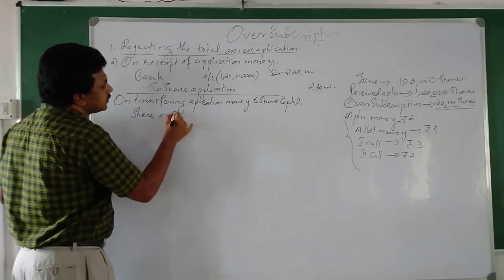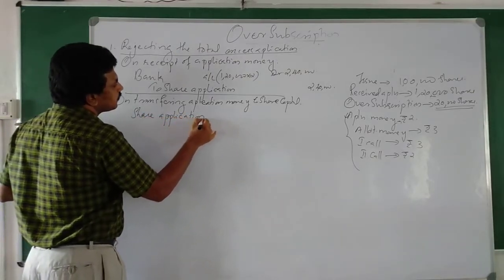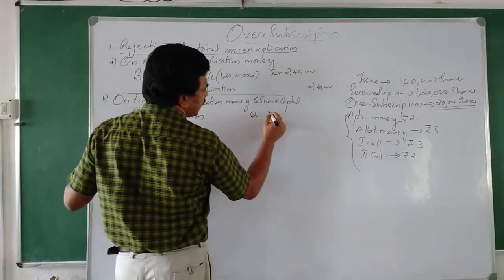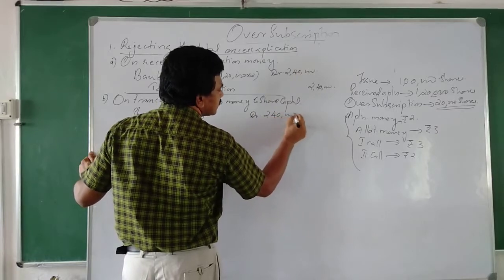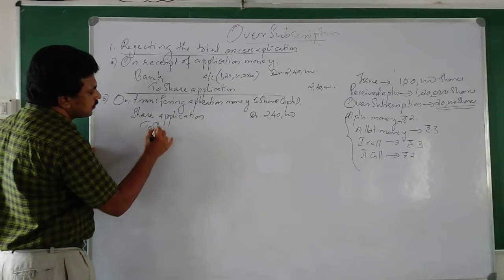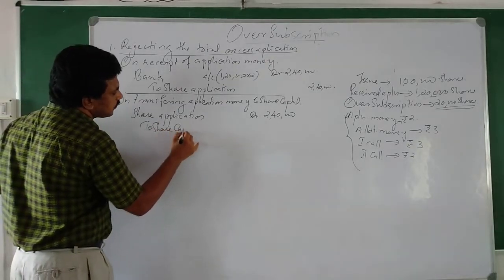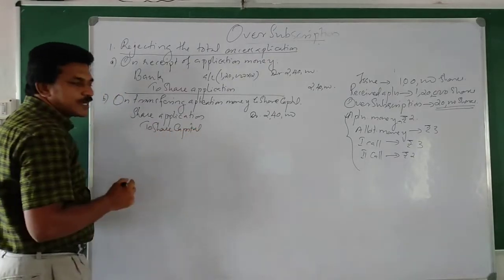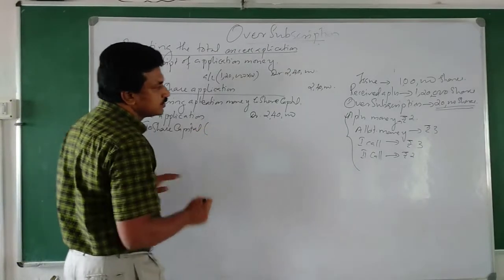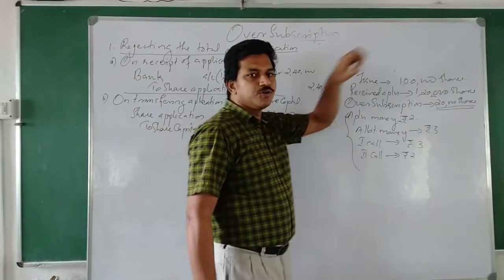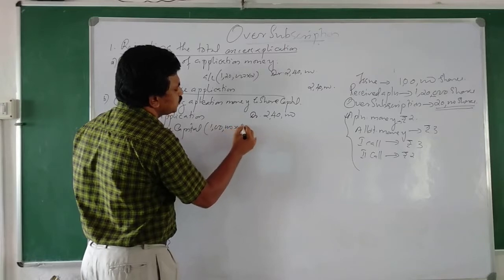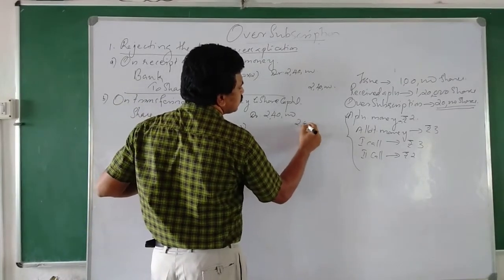Share application debtor, how much? We have received 2,40,000. To share capital, how much can be transferred? We can transfer only the capital amount. Capital amount, how much? We are issuing only 1 lakh, no? So 1 lakh into 2, how much? 2 lakh.